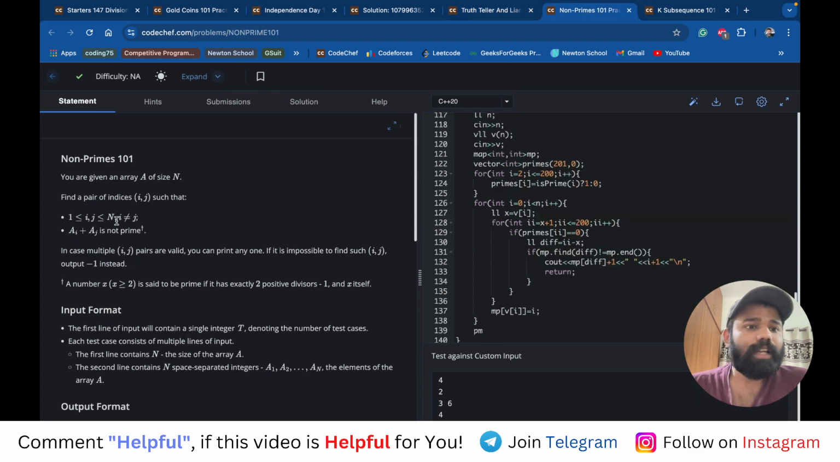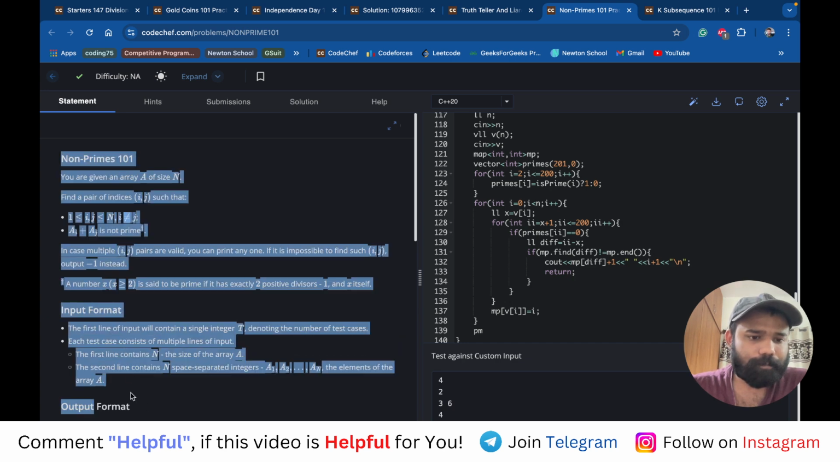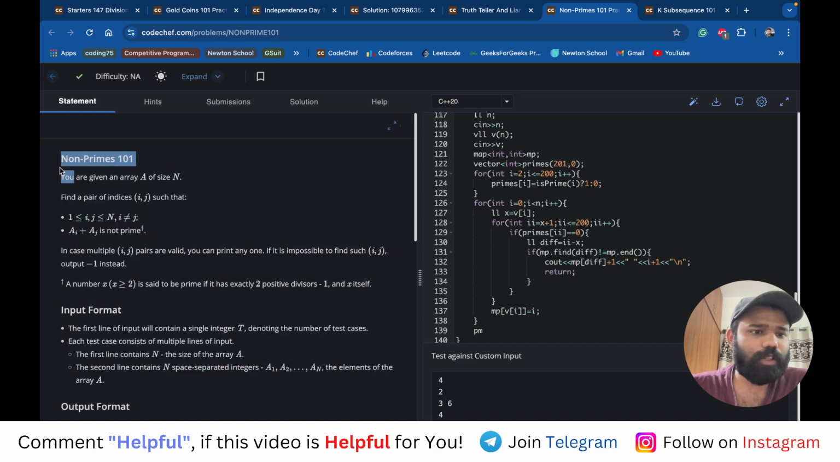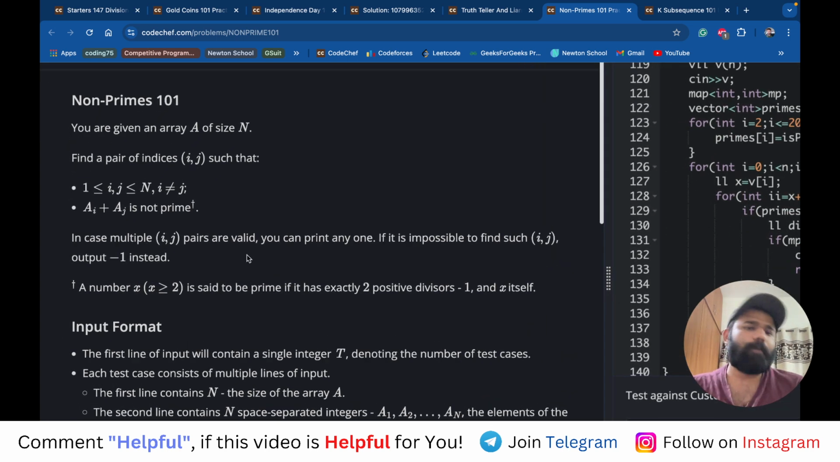Amazing. Next comes this non-prime problem, 101. What is this problem? Let's discuss. This problem is again a basic problem. You have an array and you have to find the pair of indices such that the sum of both the elements of those indices is not prime. वो दोनों नंबर का sum प्राइम नहीं होना चाहिए.